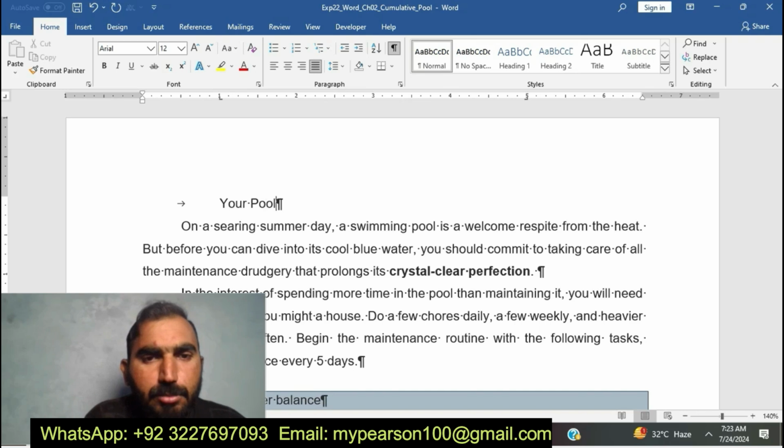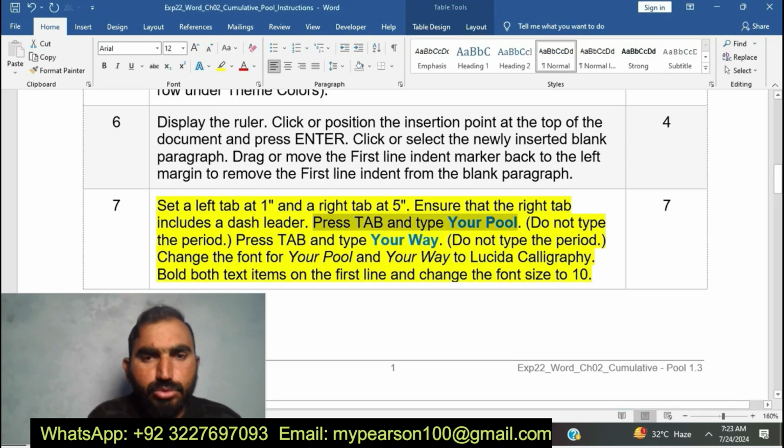Okay, here you can see I am going to complete step number 7 of EXP22 Word Chapter 2 Commutative Pool.